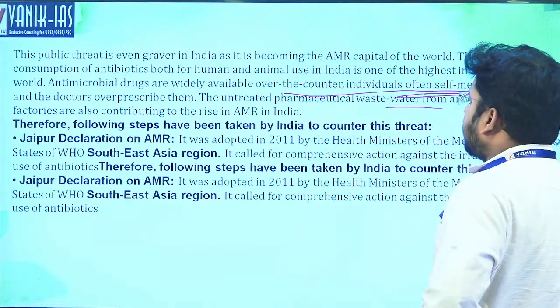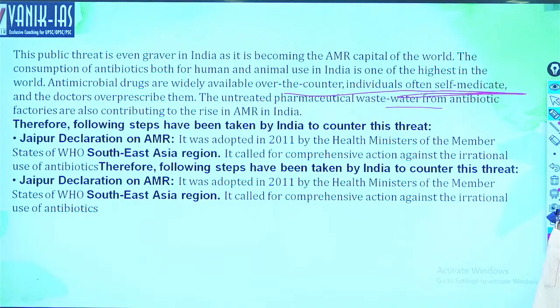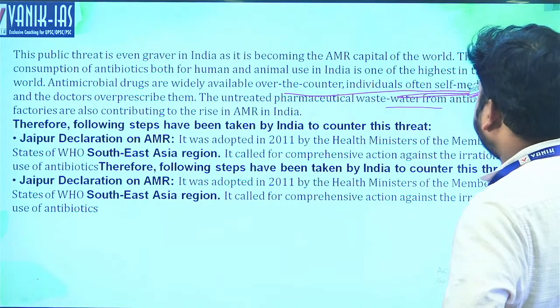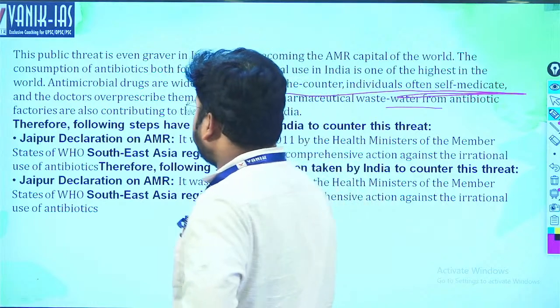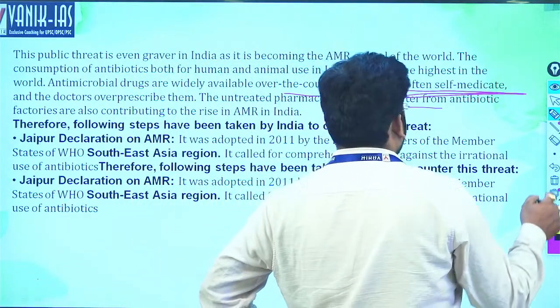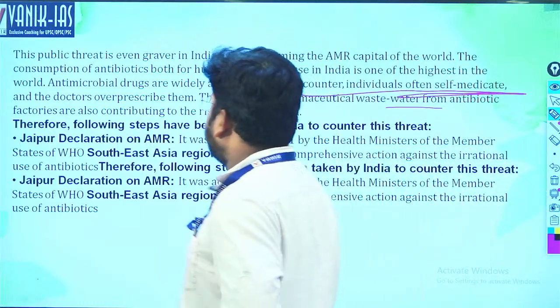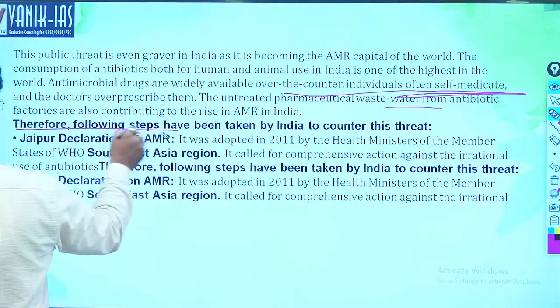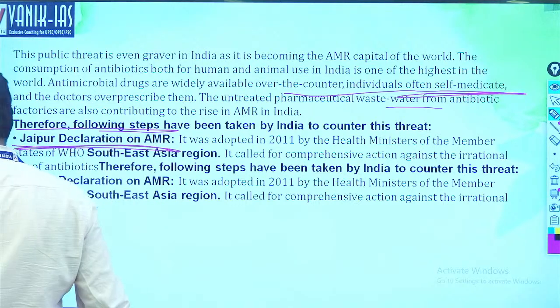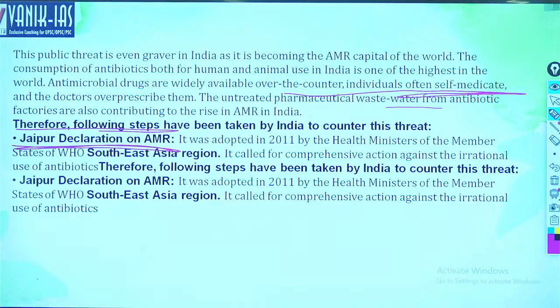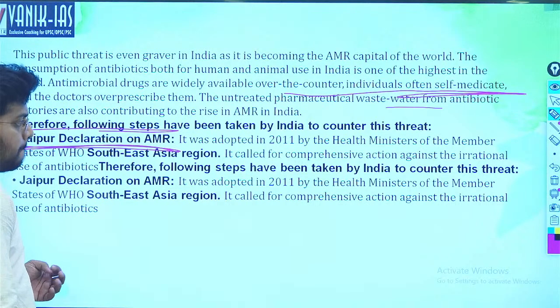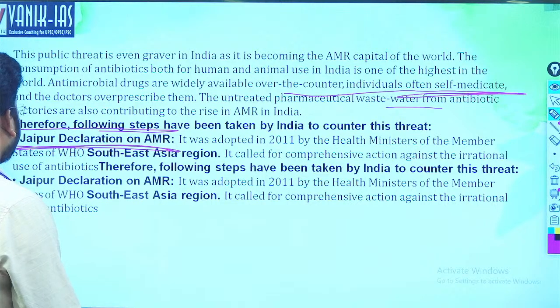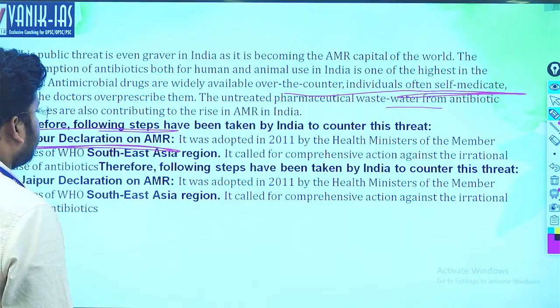Therefore, the following steps have been taken by the government of India to counter the threat. One is the Jaipur Declaration on AMR. It was adopted in 2011 by the health ministers of member states of WHO, Southeast Asia region. It is called Comprehensive Action Against Irrational Use of Antibiotics. So the Jaipur Declaration called for significant action on how to control the huge use of antibiotics. Jaipur Declaration AMR. Okay, next.